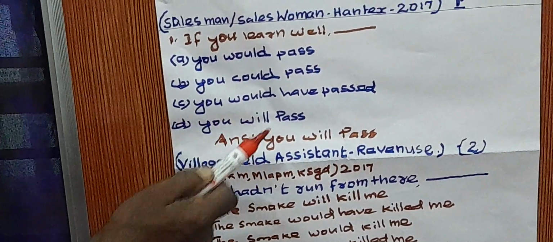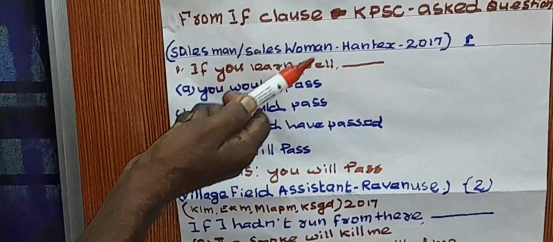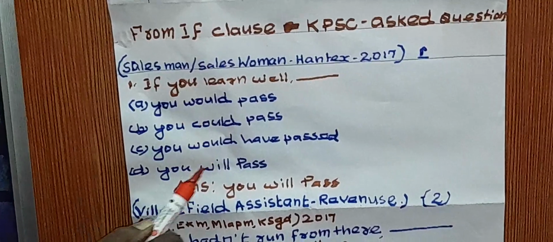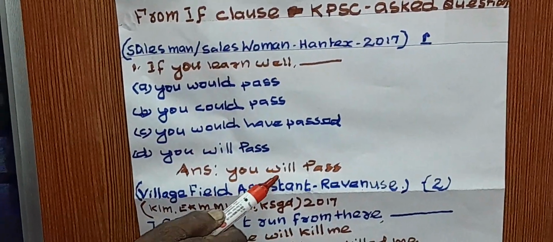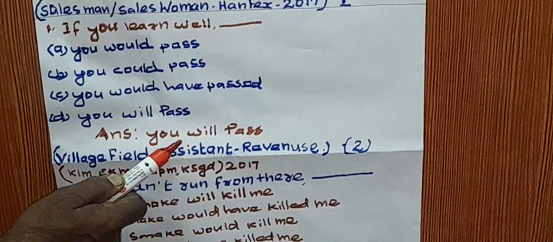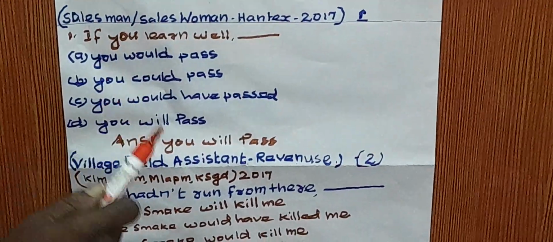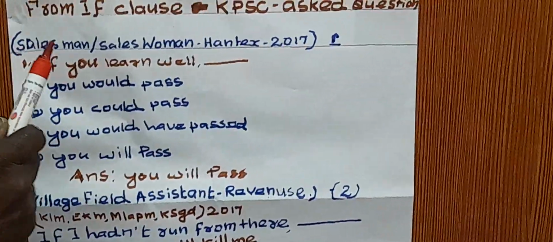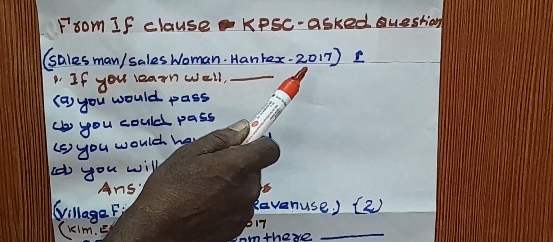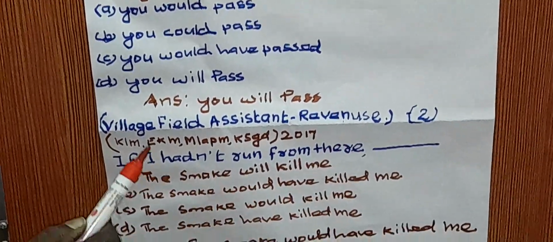The rule is, you know that in the subordinate clause, if the verb is present simple or V1, the other side will be will or shall or can plus V1. Here you will pass. This is an asked question in the Kerala PSC Public Service Commission test, Salesman, Saleswoman, Handex 2017. I shall give another question also.